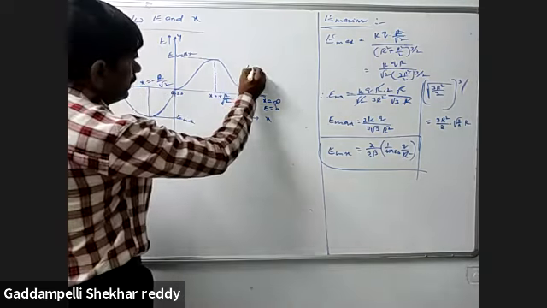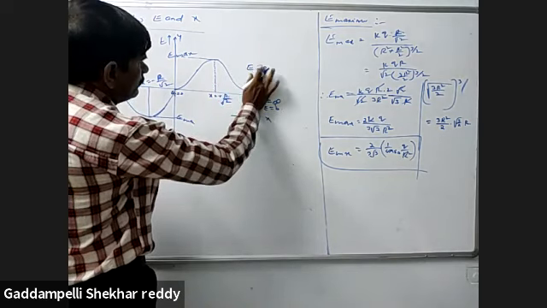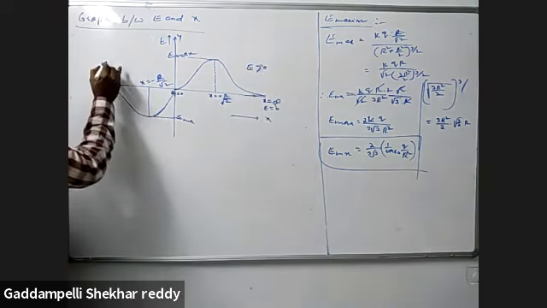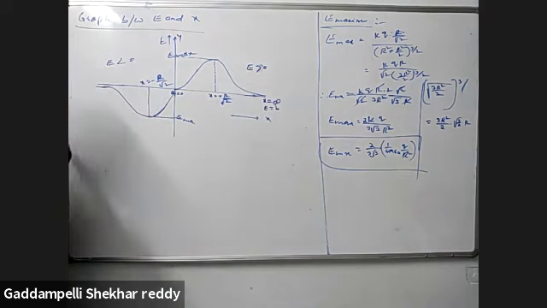So this side E is greater than 0, this side is less than 0.